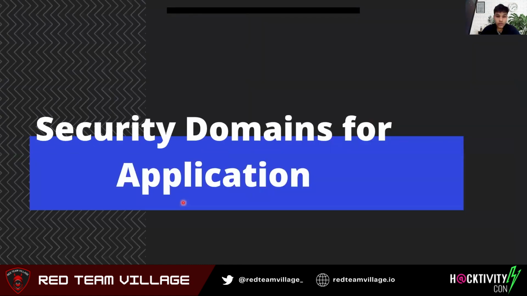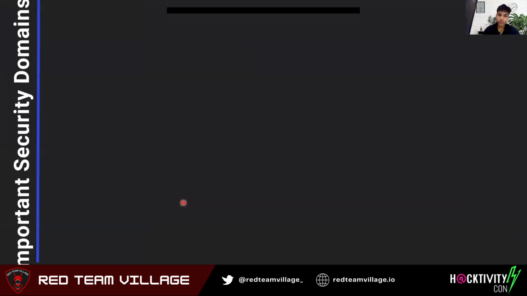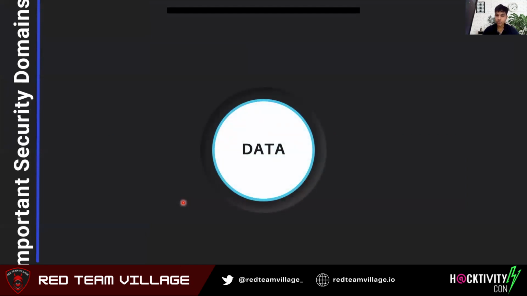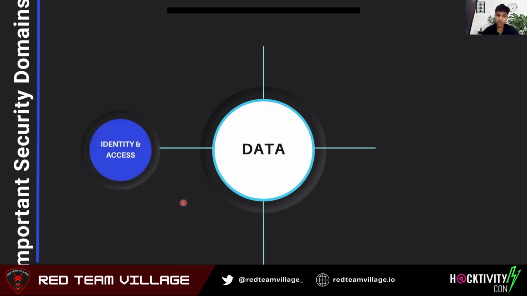So, okay, starting with the security domains. We'll discuss what security domains we can think of if we are planning to build an application, or planning to deploy an application into the cloud, which we want to be fairly secure. So starting with the security domains, we all have our data. I mean, the whole application or whatever you're planning, that will be your data. And then you need to have something called identity and access management, where you will manage the authentication and the authorization.